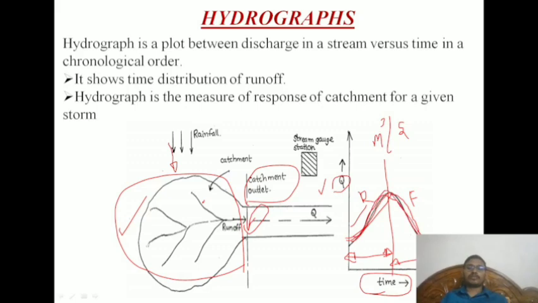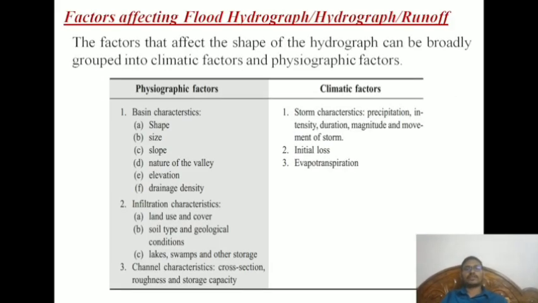From that we will understand, in particular monsoon seasons, or for perennial and non-perennial rivers, what the effect is and how it acts when the monsoon season is there. We can understand whether there is more or less through these hydrographs. So the factors affecting flood hydrographs, or runoff, are physiographical factors and climatic factors.